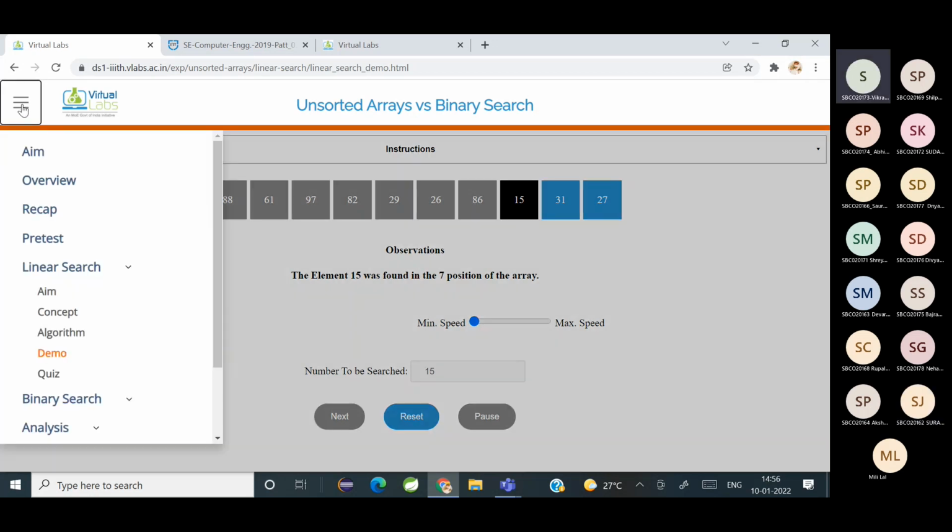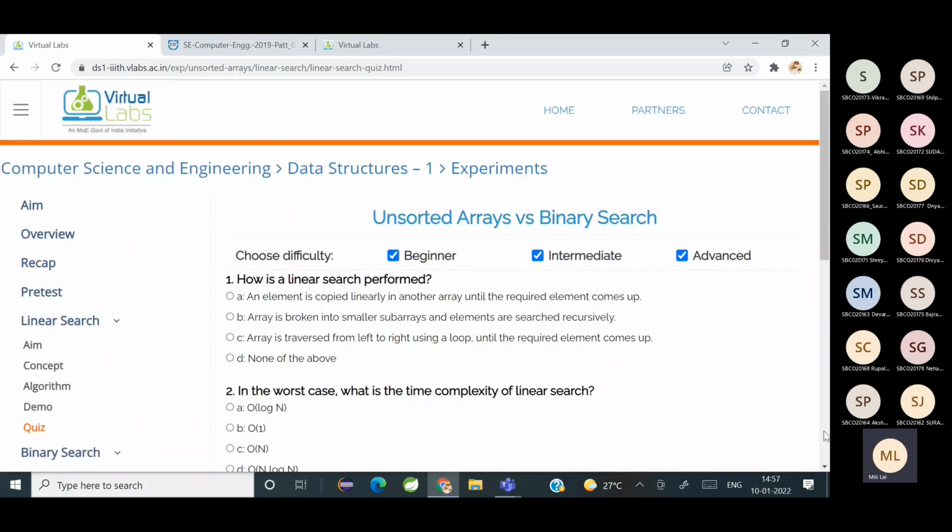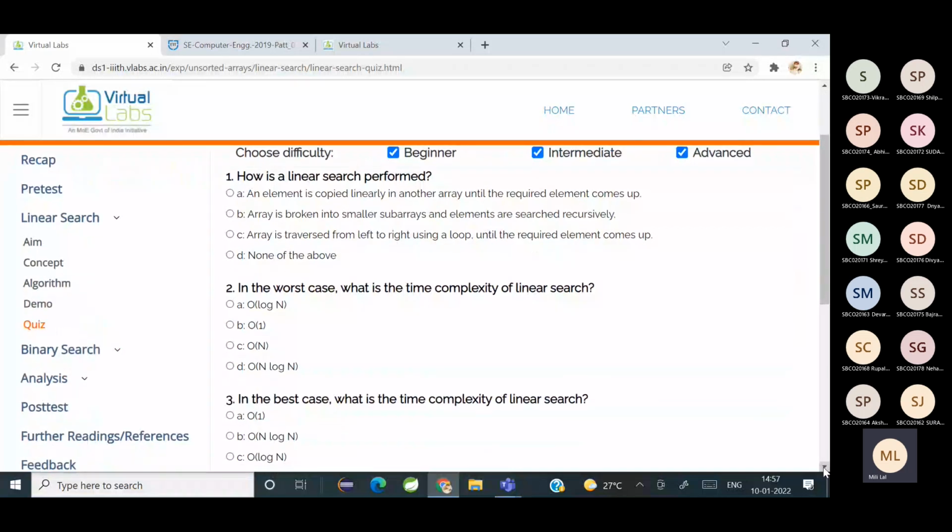Yes, ma'am. Okay, now let's do some quiz. Now tell me, what is the answer? How is linear search performed? Option C. Okay, the array is traversed from left to right using a loop until the required element comes up. Everybody agrees?